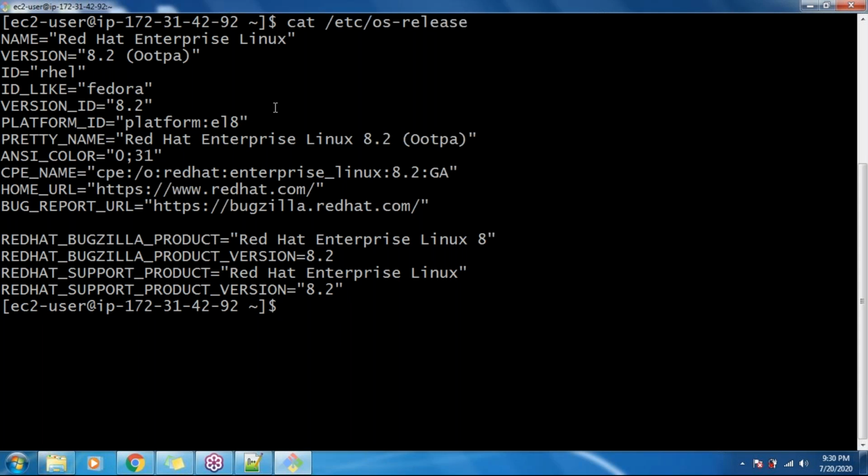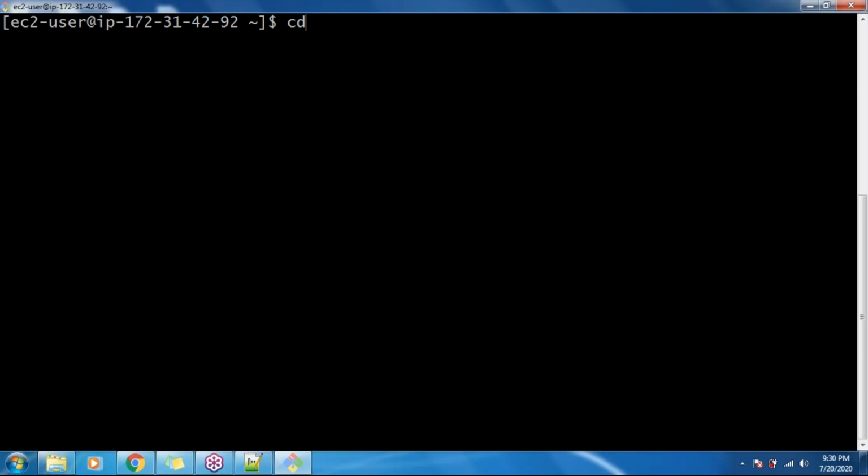If you want to log in using a username and password, let me show you that also. There is one configuration file here, guys. We need to use sudo because it is related to the root user. sudo vi /etc/ssh/sshd_config. Basically this is one configuration file, guys. Just open this one.